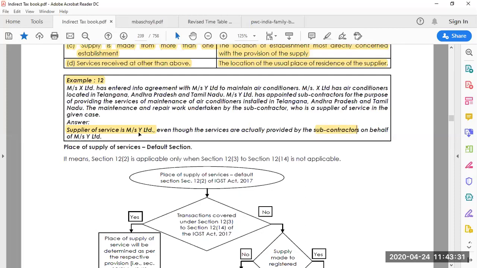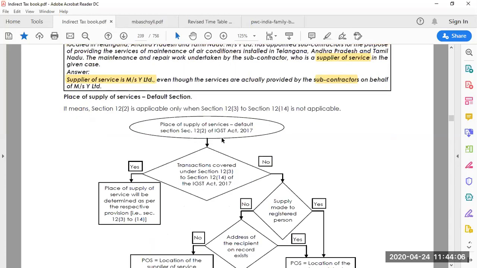But here they are asking who is the supplier of the service. So here for us, it is Messrs Y Limited. Messrs Y Limited is the supplier of service, even though he gave the subcontract to others. Doesn't matter who has delivered the service, but he is the person who has taken up the responsibility from Messrs X Limited. So that's the reason the supplier of the service is Messrs Y Limited.